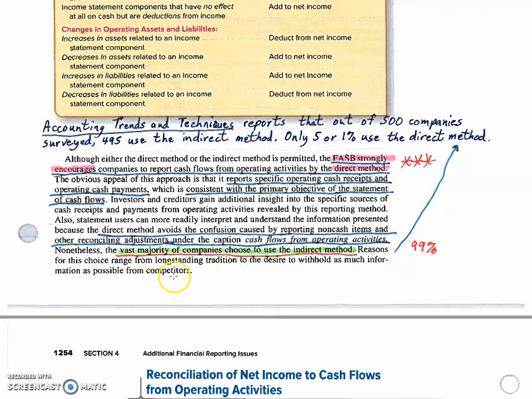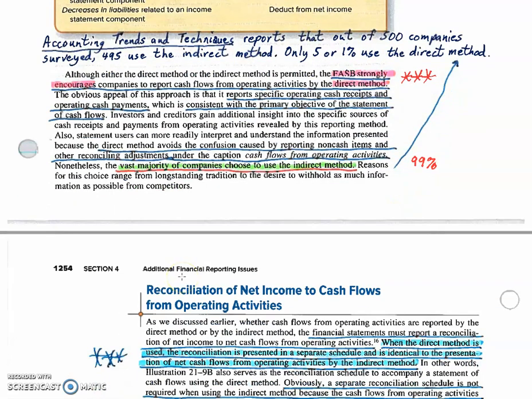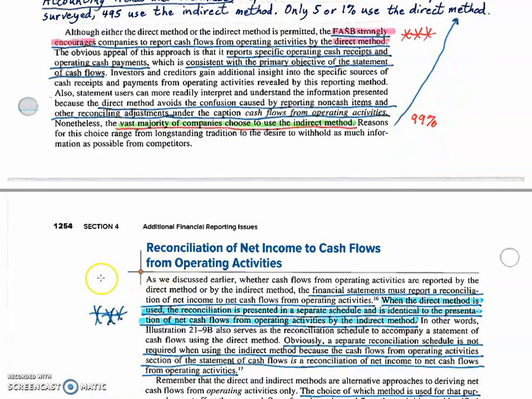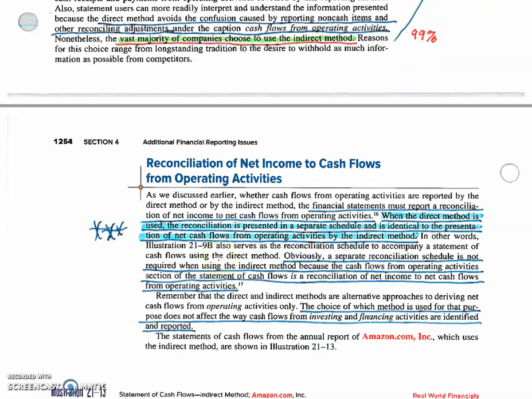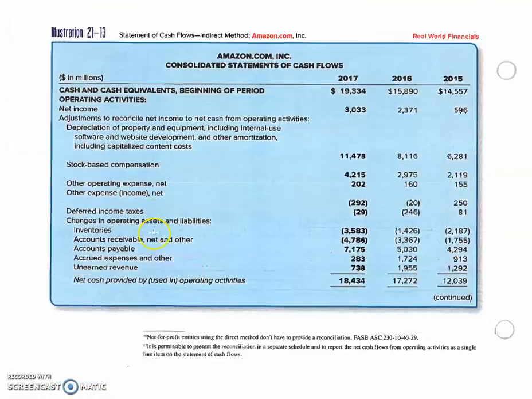Also, it may give competitors information that you really don't want to give them. Let's see, there they get into the reconciliation of net income to cash flow from operating activities. I've covered that, I think, pretty well.